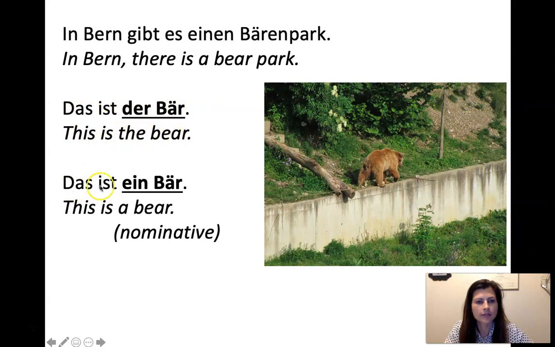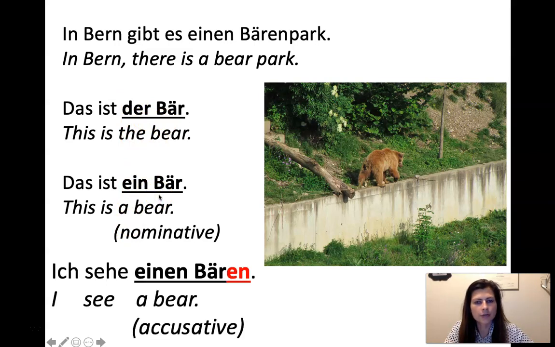Or you could say, das ist ein Bär. These are both nominative, right? It's a predicate noun. Der Bär, nominative masculine. Ein Bär, nominative masculine. Simple enough. But now if we're going to use the accusative, it will say, ich sehe einen Bären. Now it's the direct object. And so einen, that's what you would expect. Einen, right? Masculine accusative.